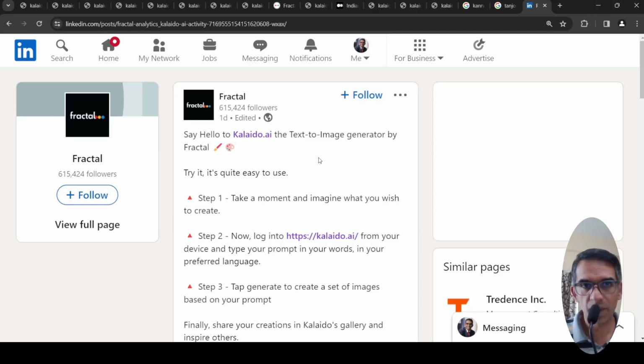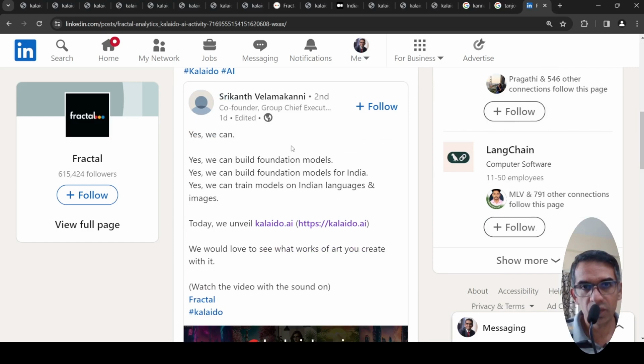Fractal, an Indian company, has launched Kalaido.ai. This is a text to image generator. Okay, so here they say that it's a foundational model built for India. They have trained the model on Indian languages and images.